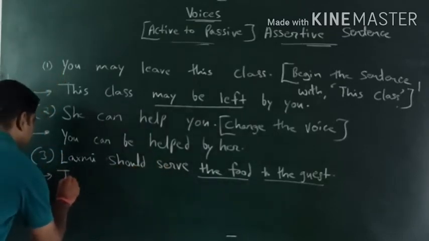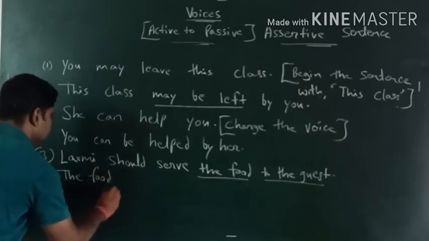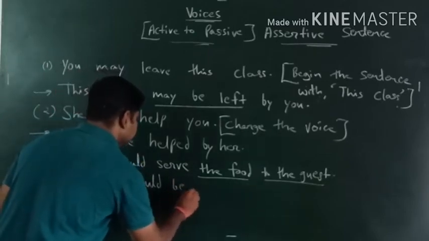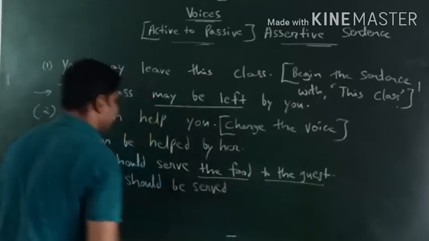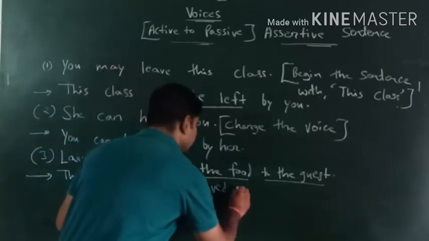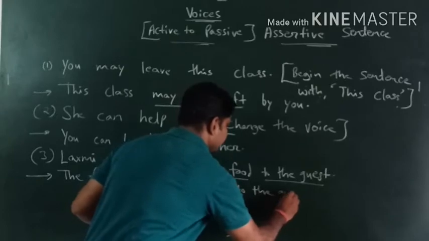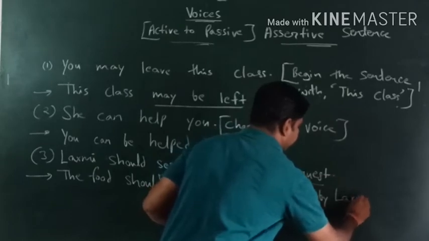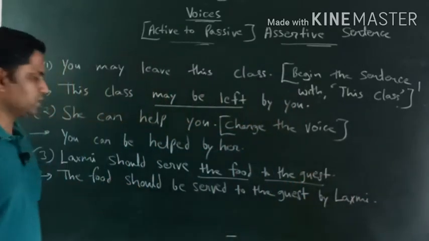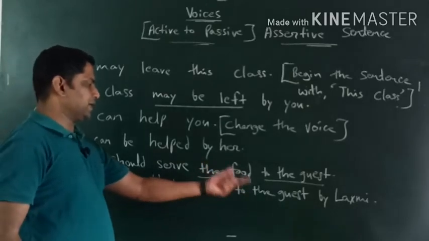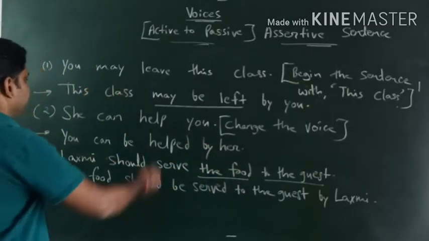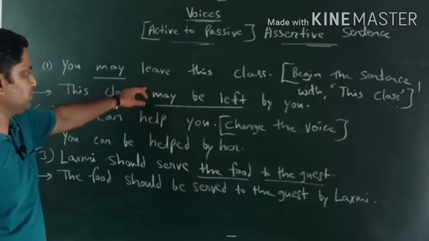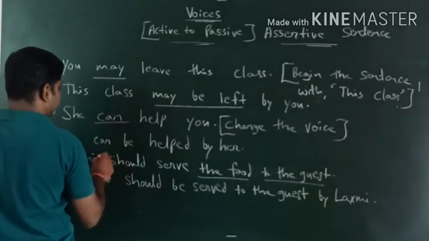So we'll start from the food should be served. The food should be served to the guest by Lakshmi. Okay, the food should be served to the guest by Lakshmi. In this way we can change the sentence from active to passive voice, especially for modal auxiliary verbs.